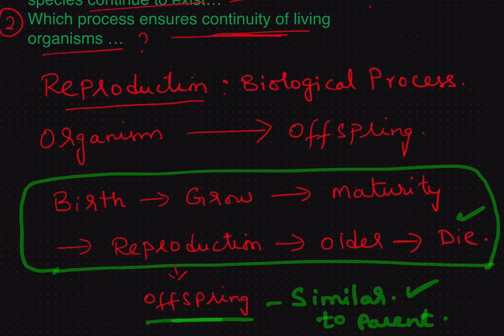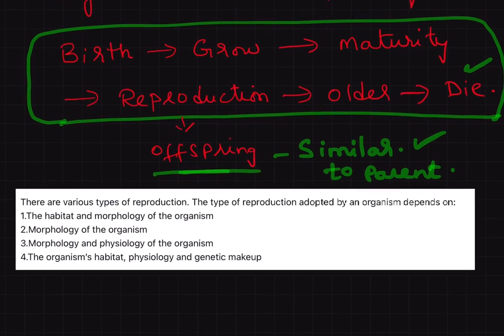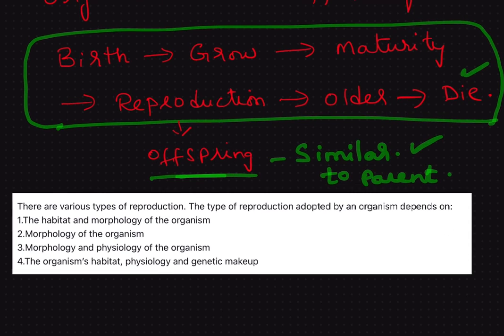There are so many varieties of organisms on this planet. Each organism has its own mechanism of reproduction. Now, let us solve a question here. There are various types of reproduction. Yes, every organism has its own mechanism of reproduction.